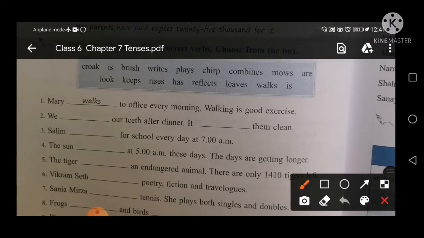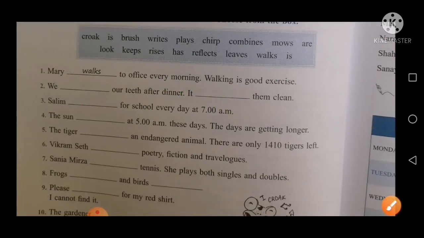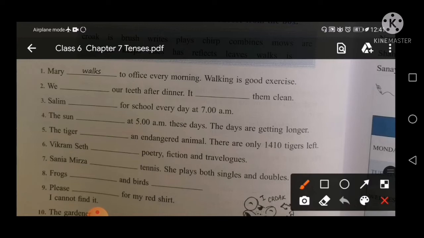First already have done, and second is we our teeth after dinner, it them clean. So for teeth you will brush. So we brush our teeth, it keeps them clean. It keeps them clean. Is it clear? Okay, next is Salim for school every day at 7 a.m. means leaves.